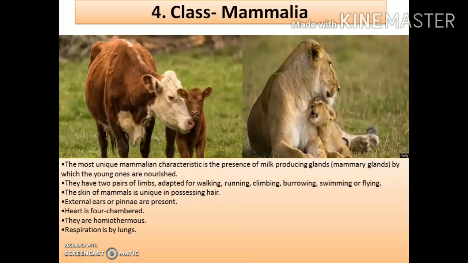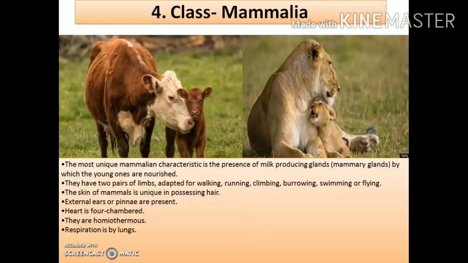the next point is the heart is four chambered like the animals under the class Aves. There also we have seen that the birds were having a four chambered heart. Here also it is seen that the heart is four chambered in case of the mammals, and they are also warm blooded or homeothermous.